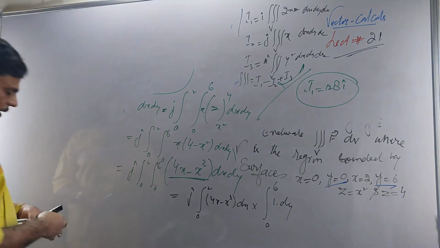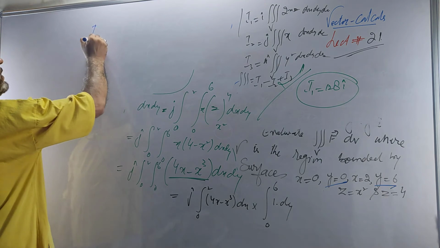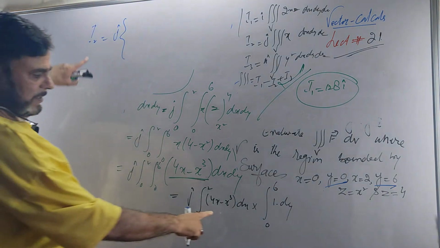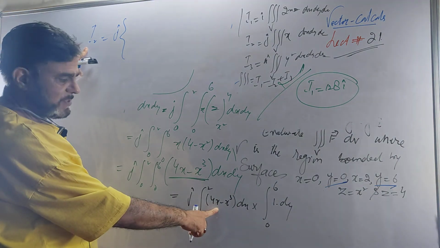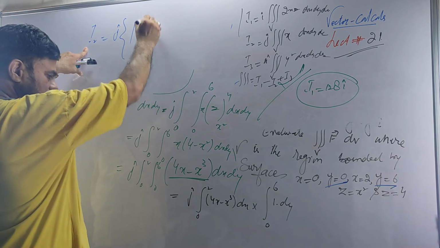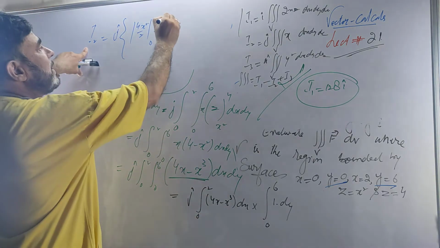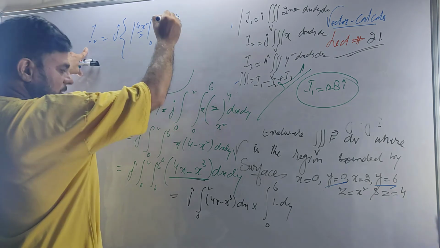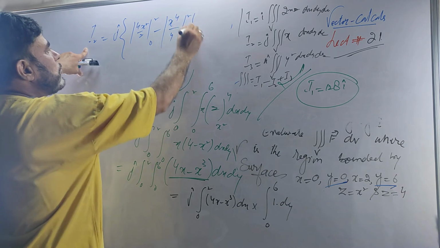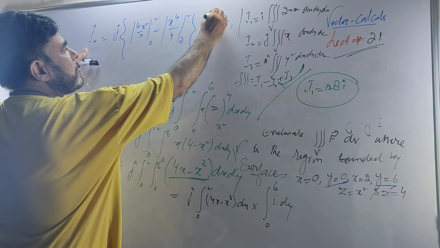Now we take I2, which is j times the integral of 4x with respect to x, which is 4x square by 2, with limits 0 to 2, then minus the integral of x cube, which will be x⁴ by 3 plus 1, that is 4, again from 0 to 2. Close this, then the integral of this is y from 0 to 6.